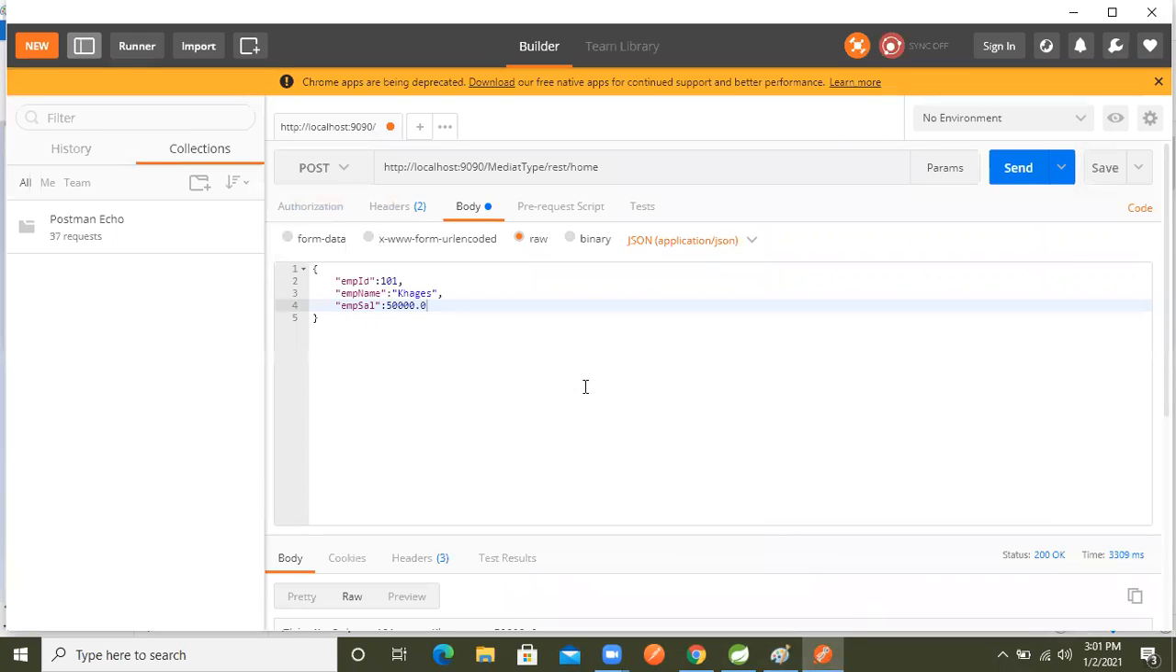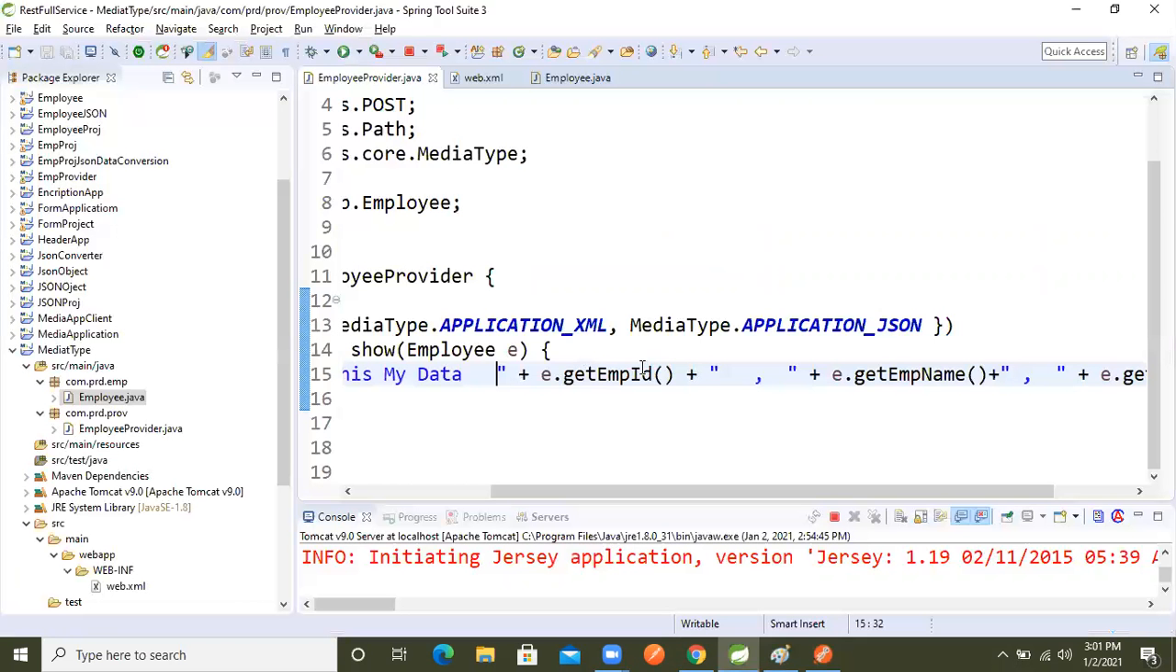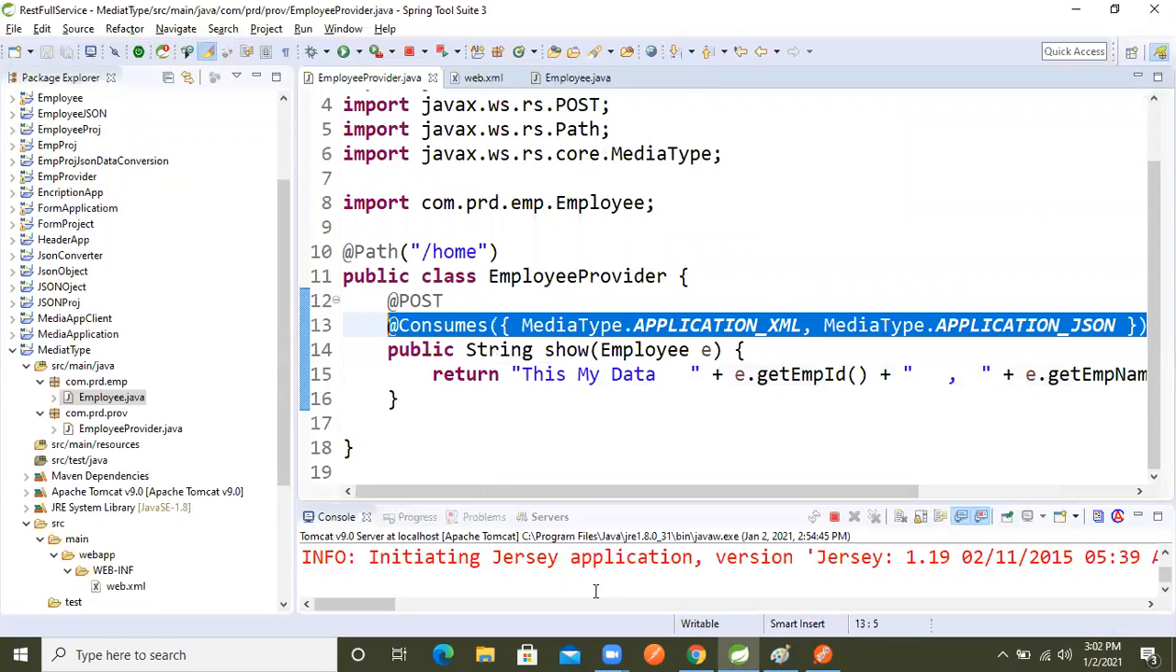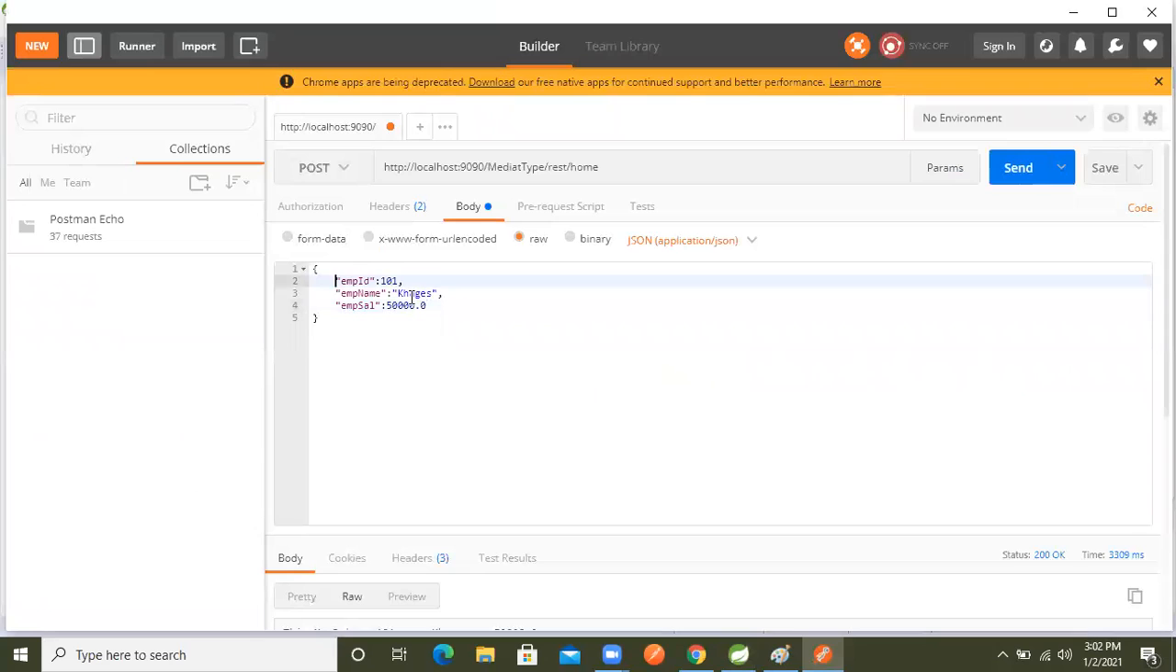So what we will do now is send XML data. I'm not changing anything, because of the media type, the acceptance type. Because of this media type, we will now send the data as XML. So if we want to send XML data, how do we write that? This is the JSON data. Now let's send the XML data.